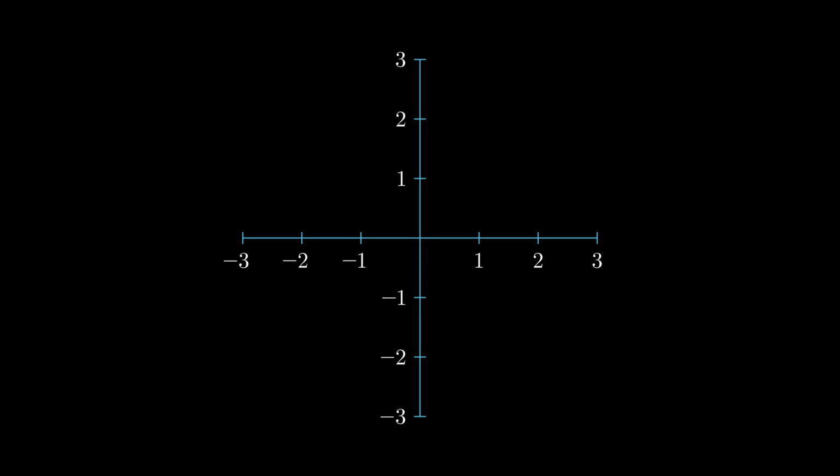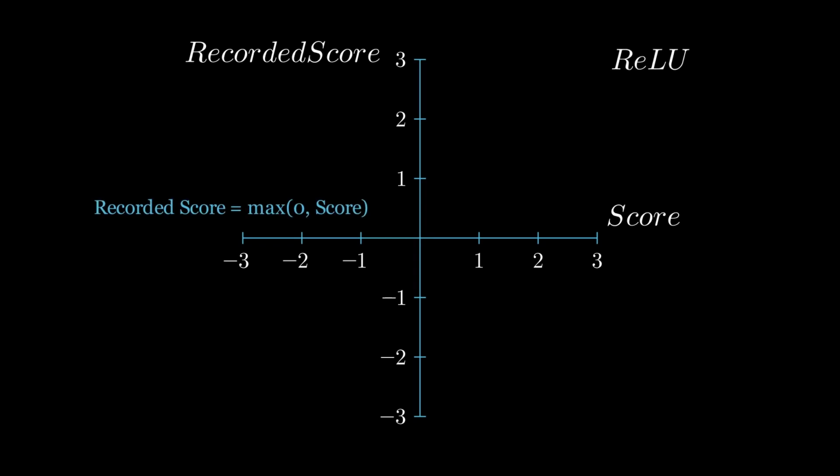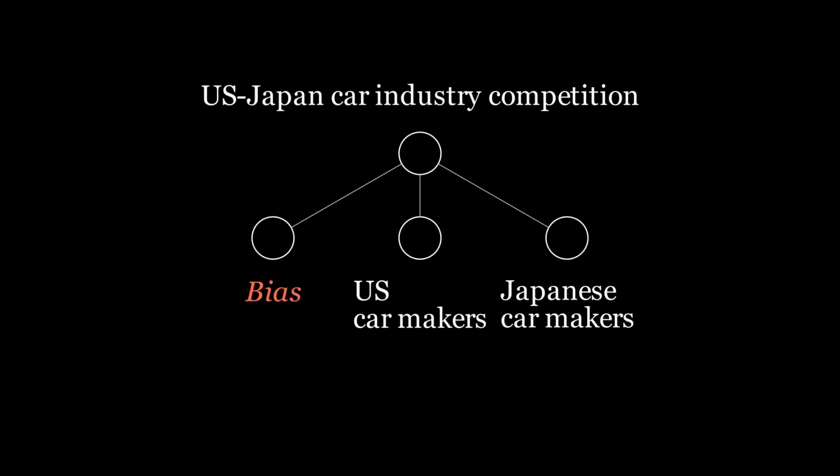When the bias node is combined with a simple trick, the neural network can detect incredibly complex patterns. The trick is called ReLU. It records the score as 0 if the actual score goes below 0. Let's see how this works. Imagine we are determining if an article describes US-Japan car industry competition. We can use 3 neurons to find out: the bias neuron, US car makers, and Japanese car makers. The bias node has a value of -3, and the other 2 nodes have a value of 2 each.